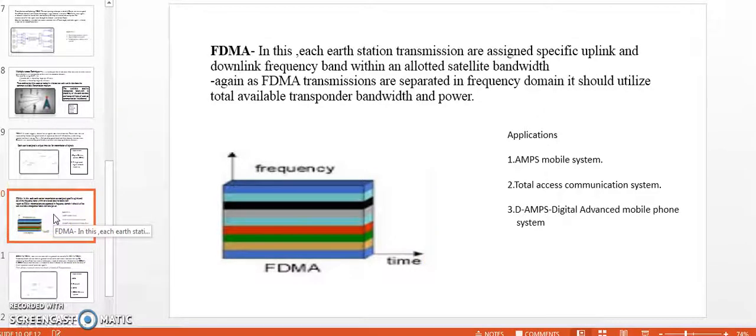FDMA, that is frequency division multiple access. In this, each earth station transmission is assigned specific uplink and downlink frequency band within an allotted satellite bandwidth. Again, as FDMA transmissions are separated in frequency domain, it should utilize total available transponder bandwidth and power. So here, the frequency is divided in the frequency zone. Applications: AMPS mobile system, total access communication system, DAMPS, that is digital advanced mobile phone system.